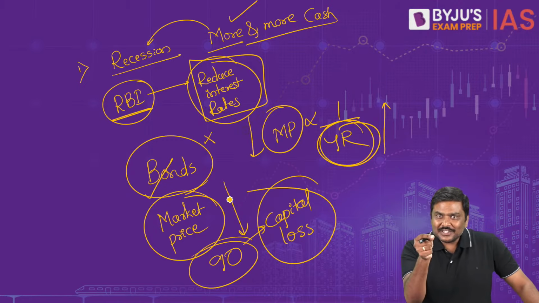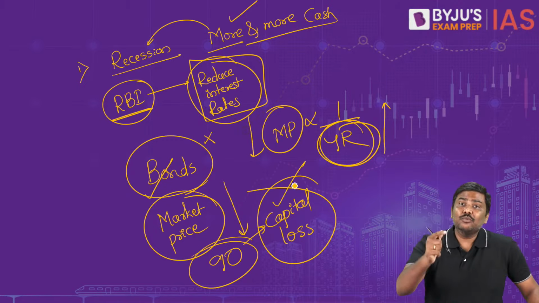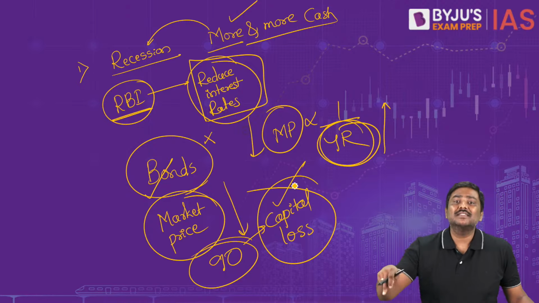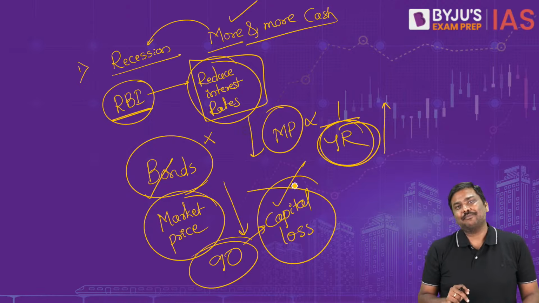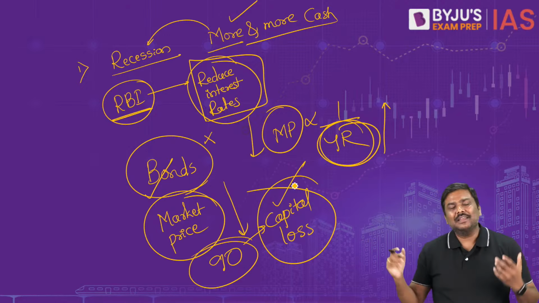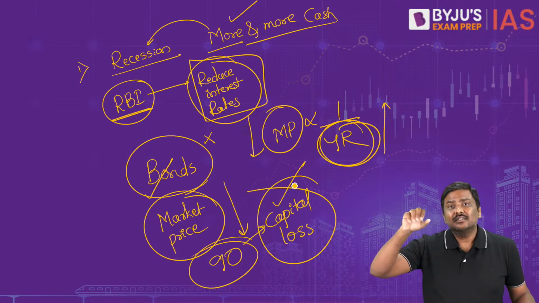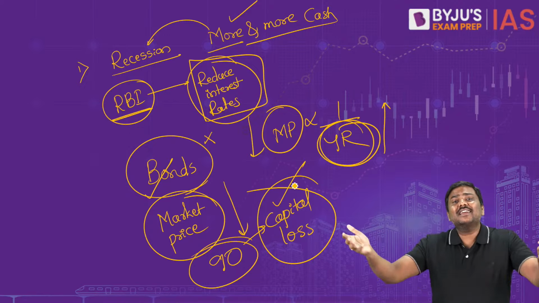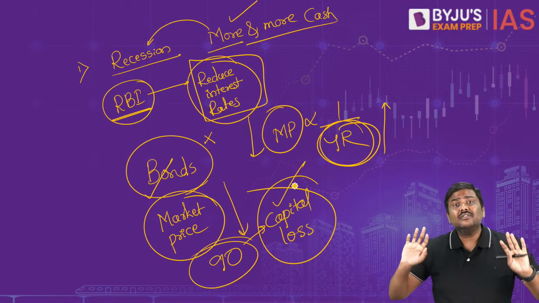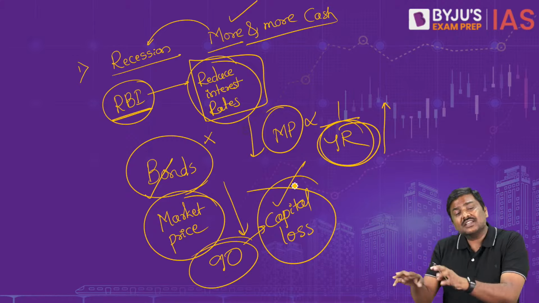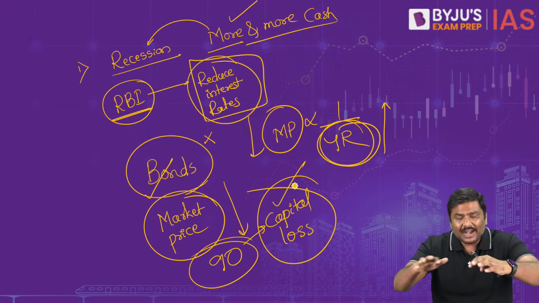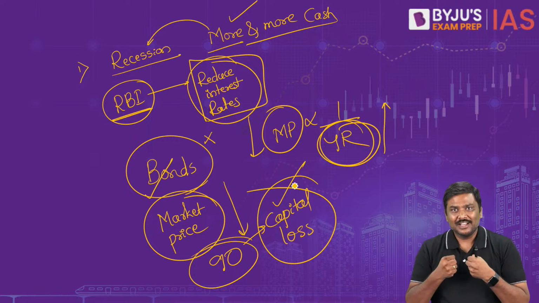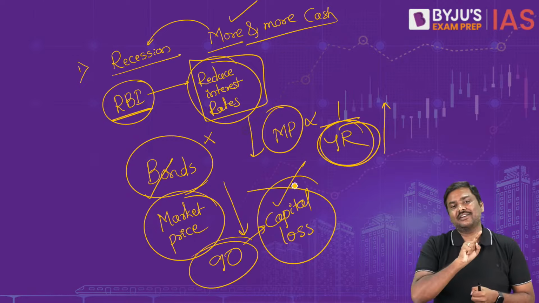So for the investors, there is a concern that they would incur a capital loss. This is exactly what happens during a liquidity trap. Investments are not taking place. The central banker, the government, etc., have reduced interest rates. Money supply has increased. Companies are not investing. Retail investors are also not investing. There is no demand for the bonds, etc. Everybody wants to hold on to cash. This is called a liquidity trap.